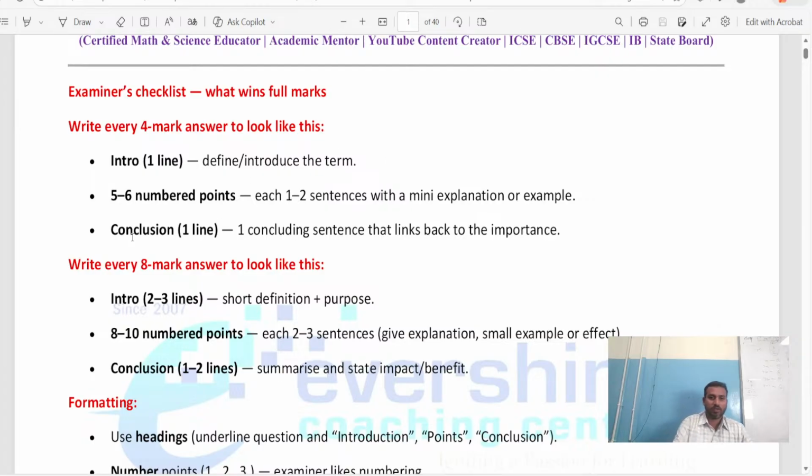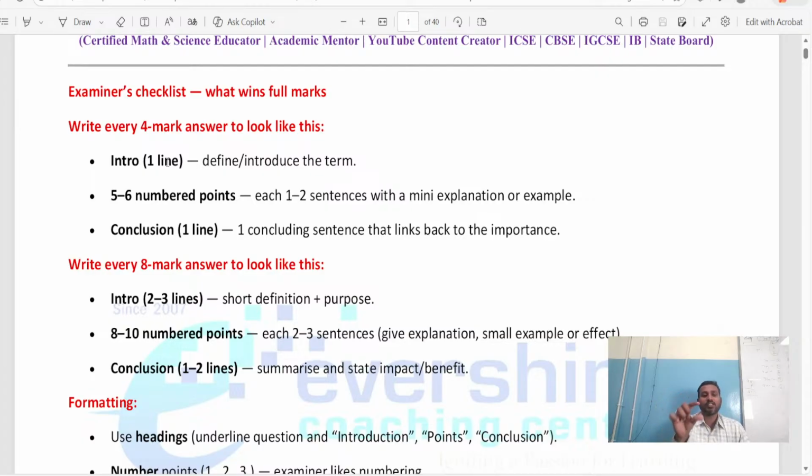So as you can see here, we have 4 mark answers. Can you see how to answer the 4 mark carrying questions? Children, in all 4 mark questions, it's very important to write one introduction line. Whatever the question given to you, for example the functions of management, first you define what is management.